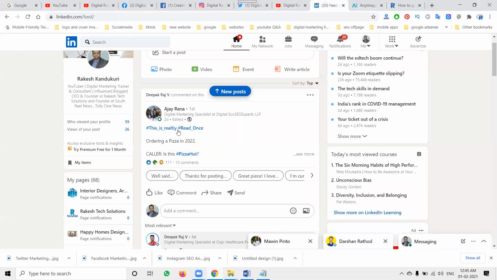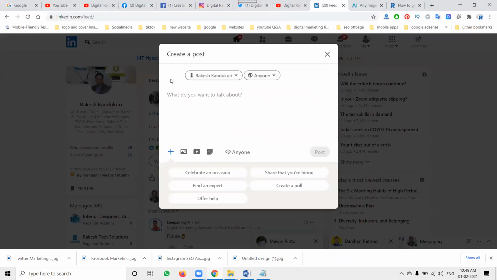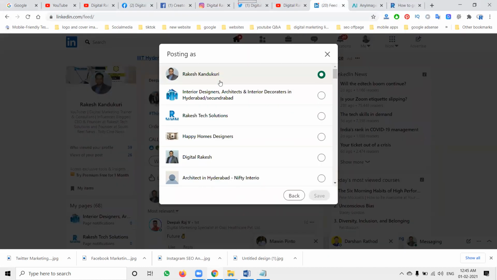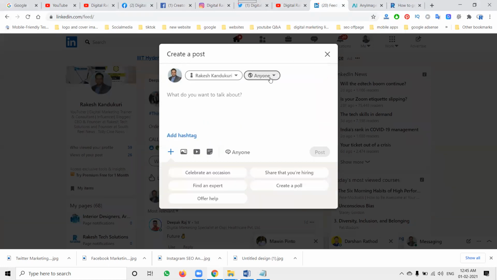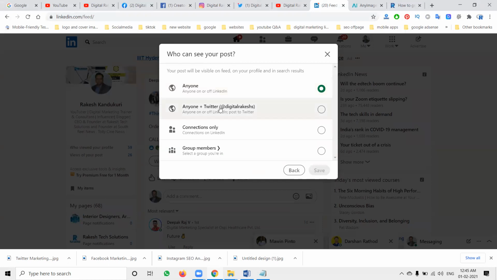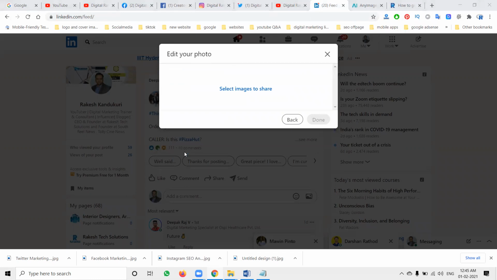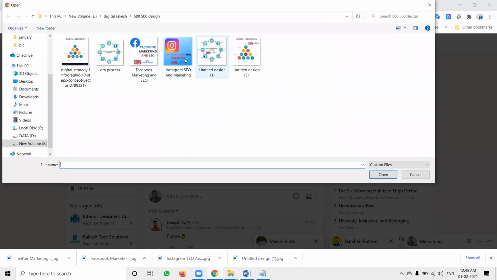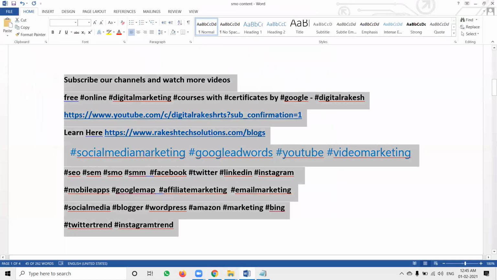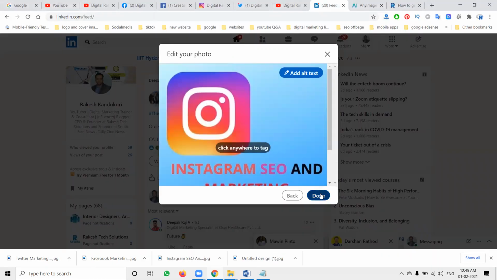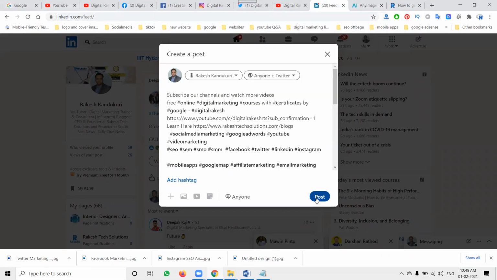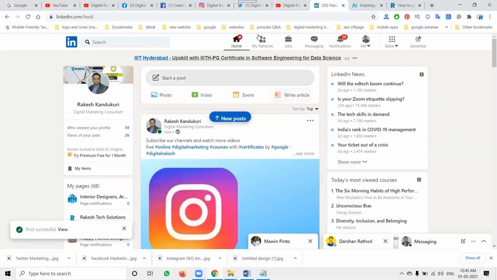Coming to LinkedIn, LinkedIn will have two benefits. In your profile, we can promote to LinkedIn company pages or the profile also. Or we can promote to the public plus Twitter. At a time we can promote to LinkedIn and Twitter also. Select an image or video, anything is possible. Select here, done, click here and post it. At a time we'll be posting to LinkedIn and Twitter also.